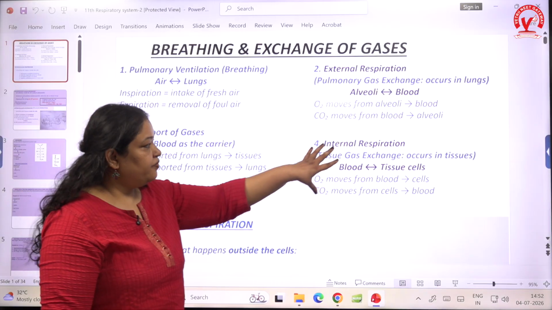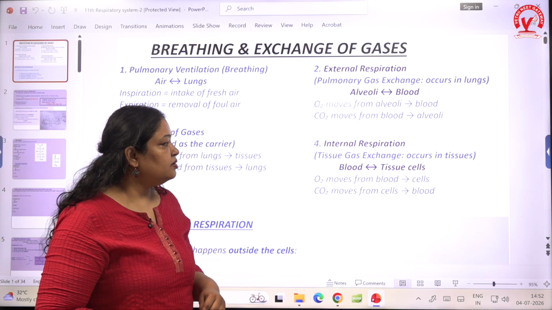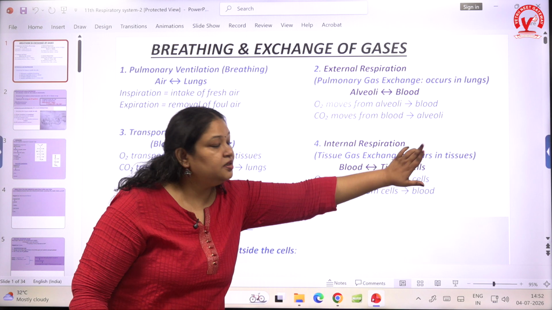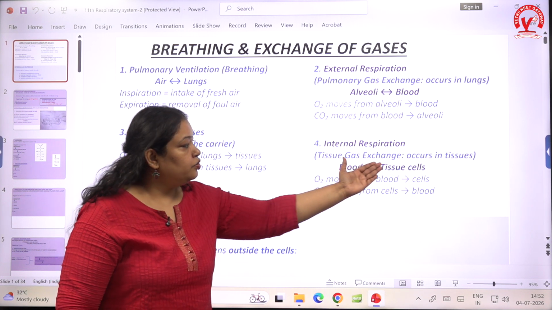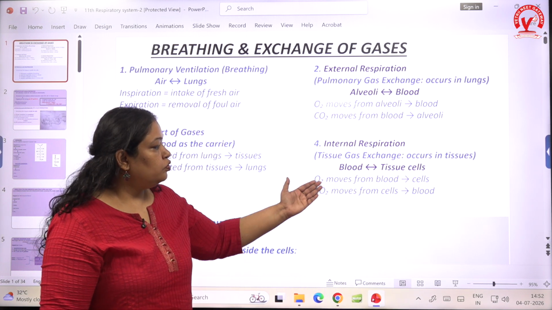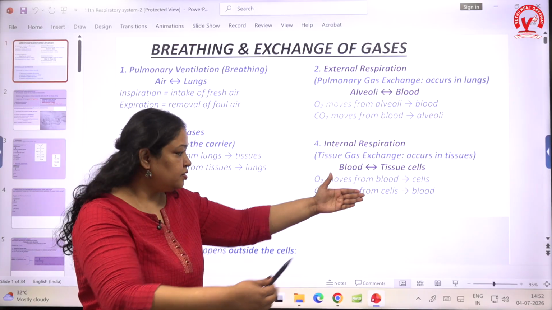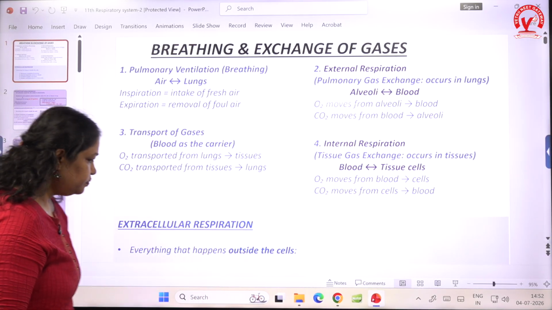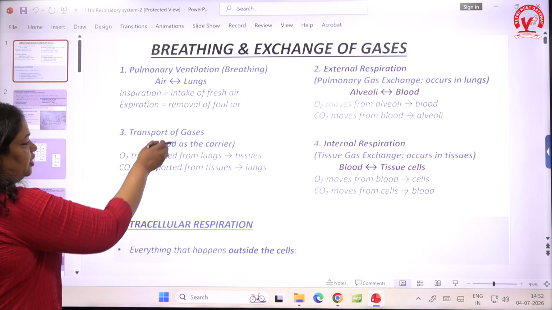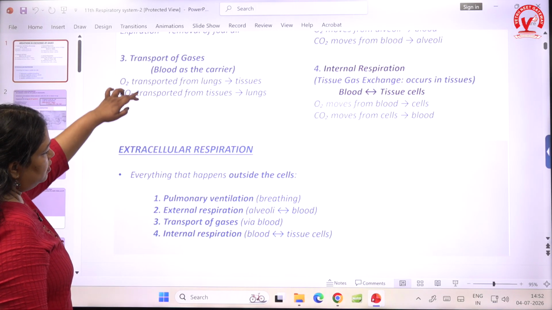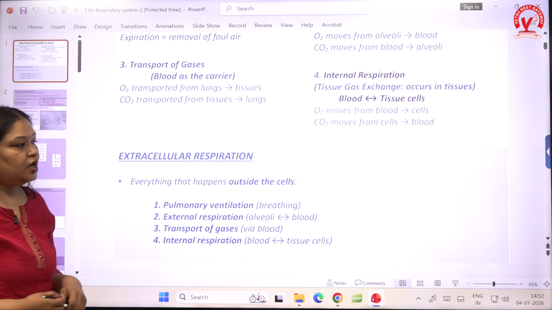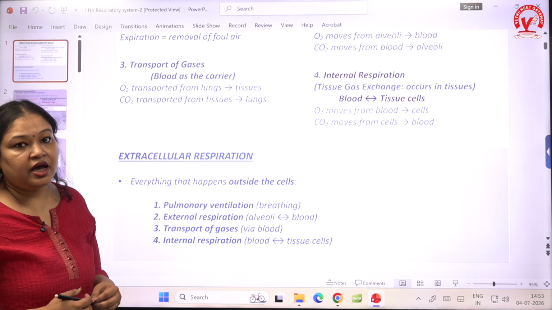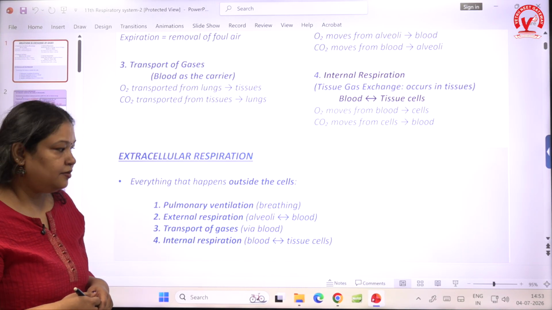And finally we have the internal respiration, that is gas exchange in the tissues, from blood to the tissues. So O2 moves from the blood to the cells and CO2 moves from the cells to the blood. All these together form the extracellular respiration. Extracellular respiration means it happens outside the cell.